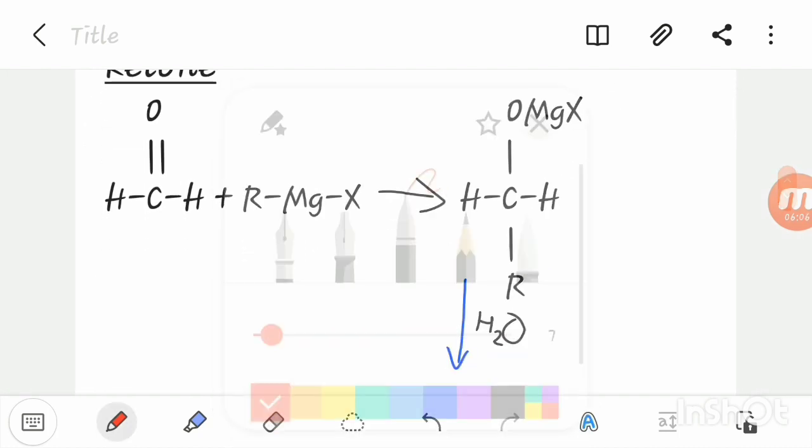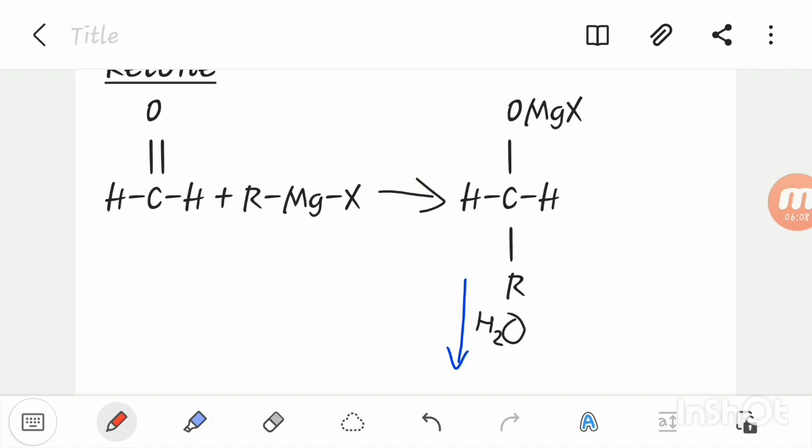Reaction with aldehyde: RMgX forms, due to the high electronegativity of carbon in the alkyl group and the electropositivity of Mg, a partially negative charge.